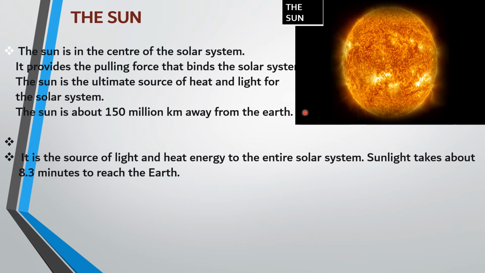The sun is made up of extremely hot gases, children, like hydrogen and helium. It is self-luminous. What do you mean by self-luminous? It has its own light. The temperature of the sun is almost 6,000 degrees Celsius. Then you can think how hot the sun is, right? It is also the source of light and heat energy for our entire solar system. The sun is about 150 million kilometers away from the earth.